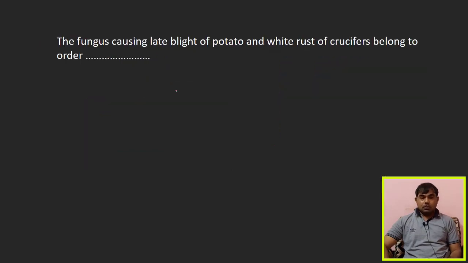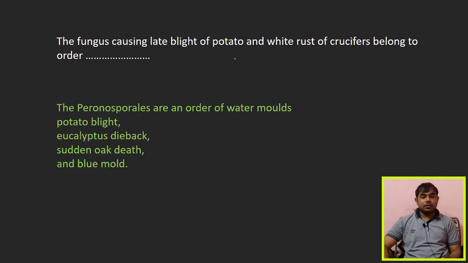Now the next question: the fungi causing late blight of potato and white rust of crucifers belong to which order? Here the order is Peronosporales, the order of water molds. Apart from late blight of potato and white rust of crucifers, other diseases also come under this order: Eucalyptus dieback, sudden oak death, and blue mold.